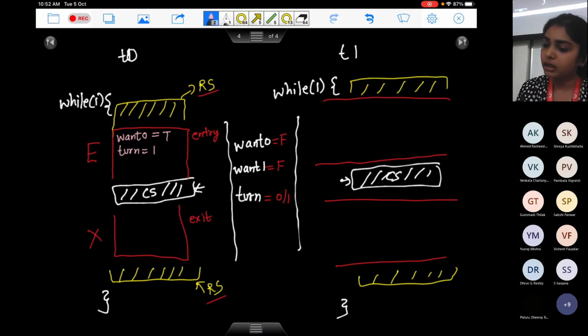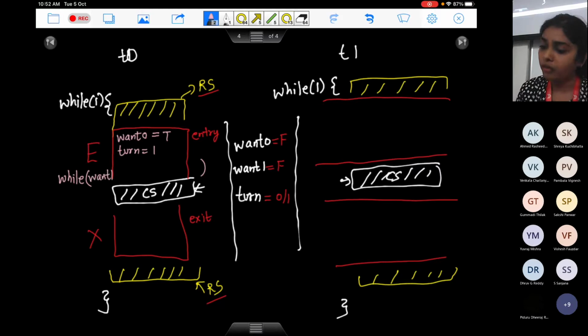And what will thread 0 do after this point? See, there is a problem here. When I say turn equals 1, I should only wait if T1 actually wants to go. I have said that it's your turn, but maybe the other process doesn't want to execute in its critical section. So I'll check 2 conditions here.